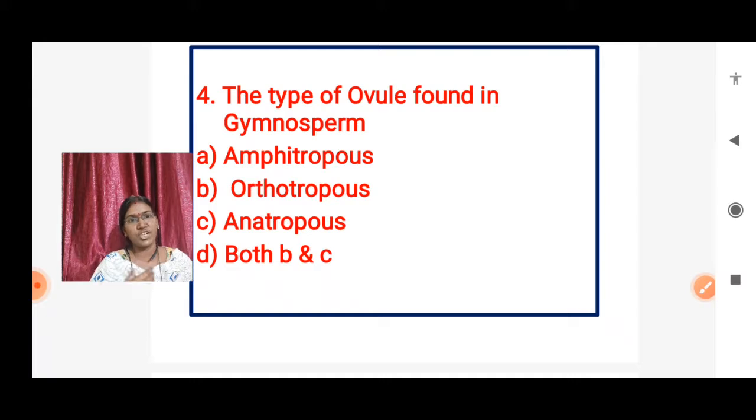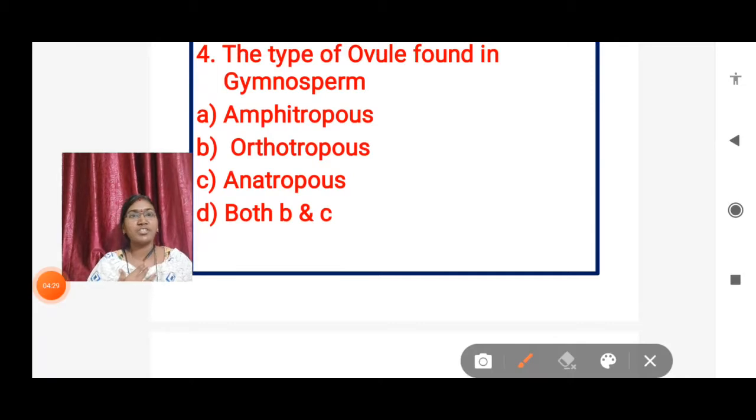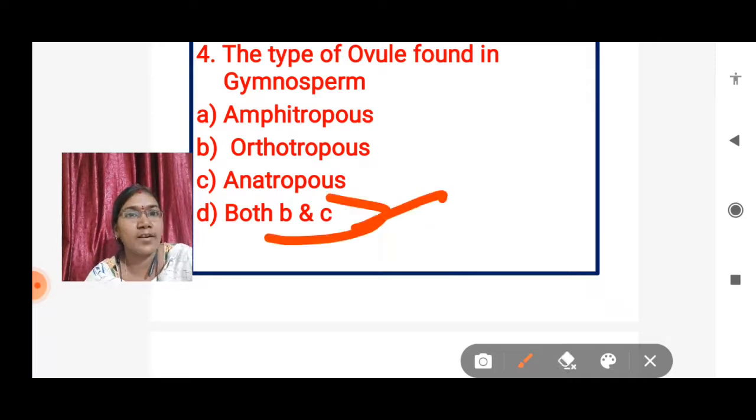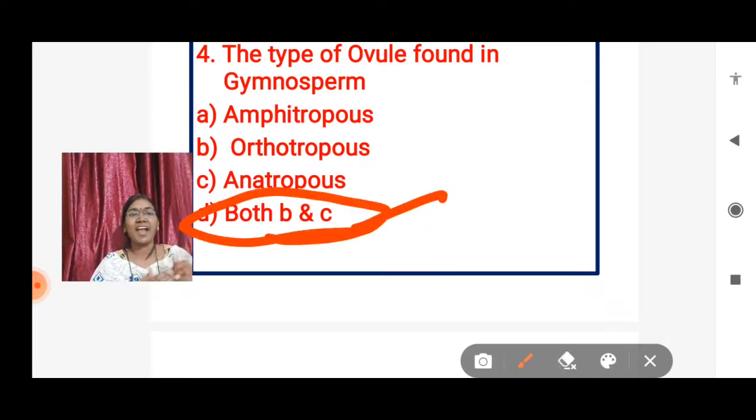Yes, in this question, which type of ovule is found in gymnosperms? Okay, option A, amphitropous. Option B, orthotropous. Option C, anatropous, and option D, both B and C. That means both orthotropous ovule and anatropous ovule. Any one ovule, either orthotropous or anatropous ovule, is present in the gymnosperms. So answer is option D, either orthotropous or anatropous ovule.